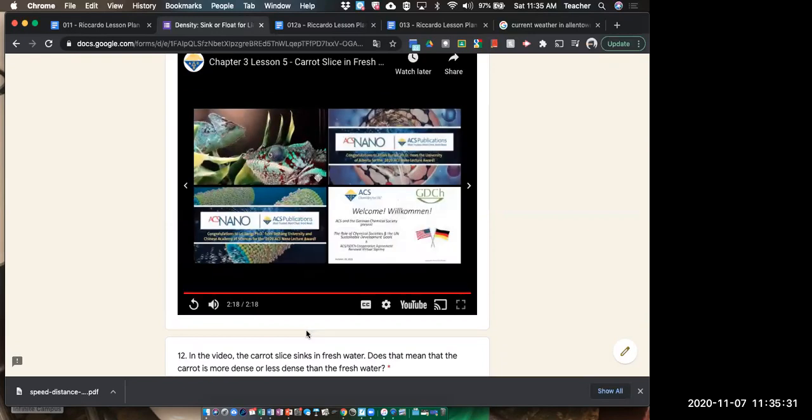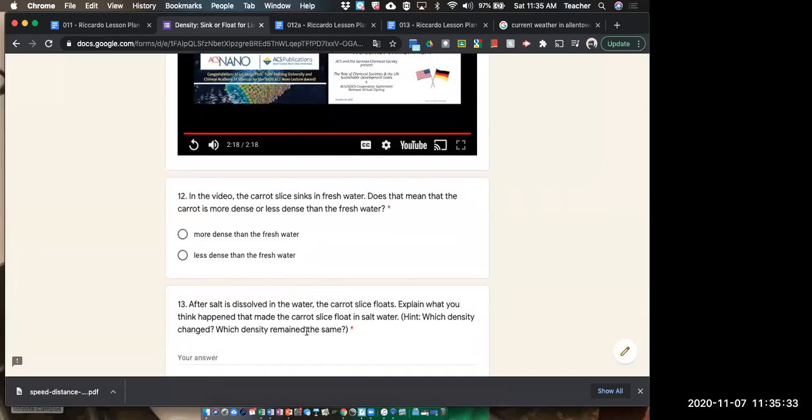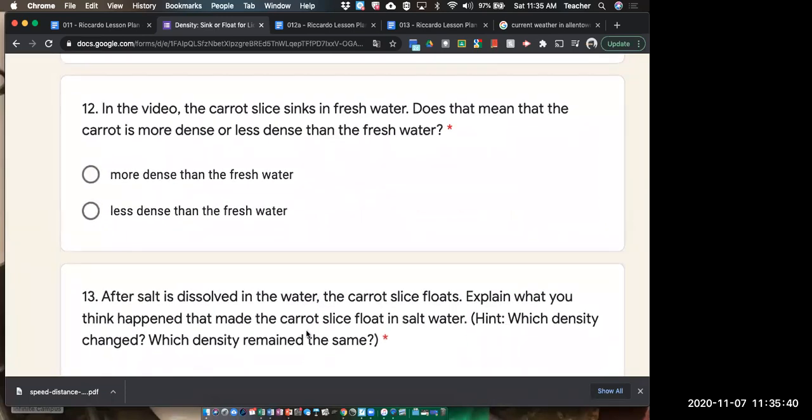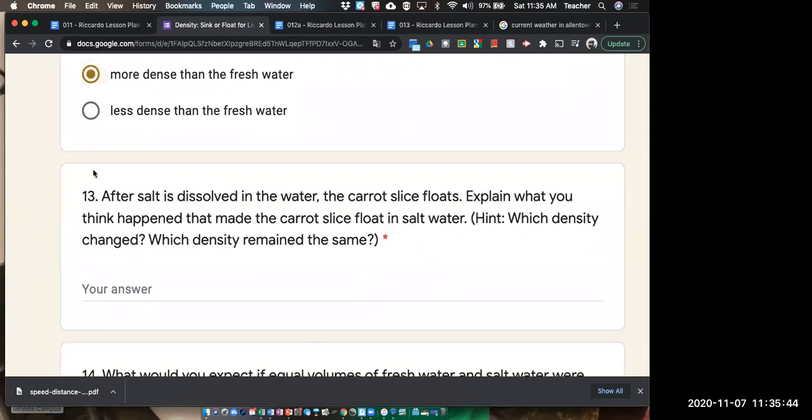Cool. In the video, the carrot slice sinks in fresh water. Does that mean that the carrot is more dense or less dense than fresh water? It's more dense than fresh water. After the salt's added in, this carrot slice floats. Explain what you think happened that made the carrot slice float in salt water.